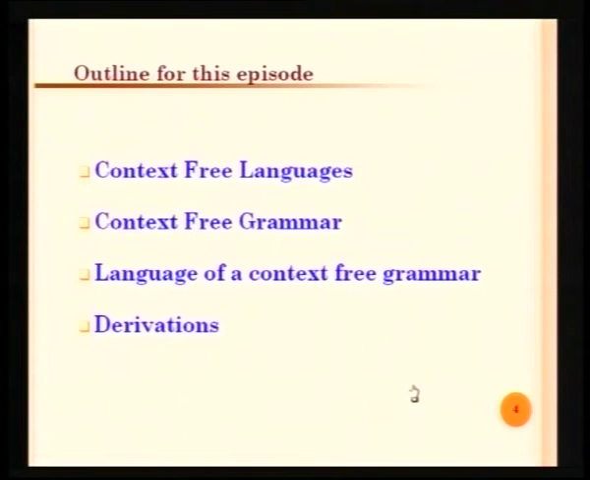Then how are we describing this kind of language? It is with the help of context free grammar. So, the context free grammar is a tool for describing the context free languages. The next one is how you describe the language which is described by the context free grammar, that is, the language of the context free grammar. The next one is, given a grammar, to find out the language of the grammar. So, how the evaluation or the derivation is done.